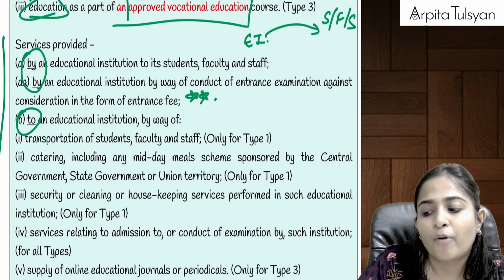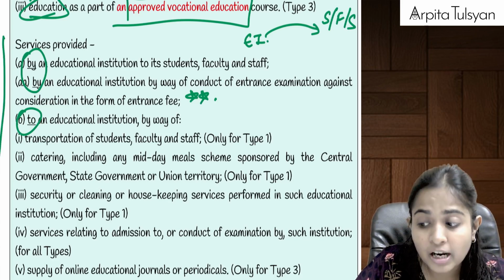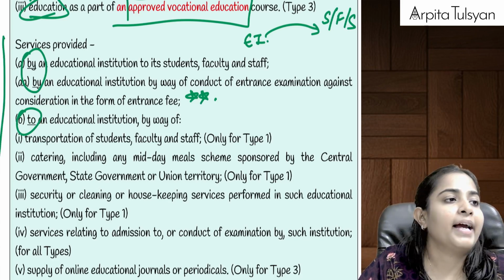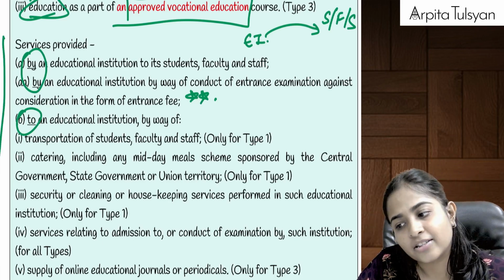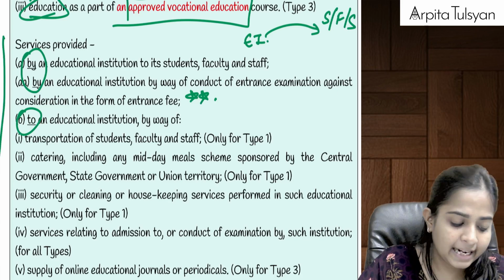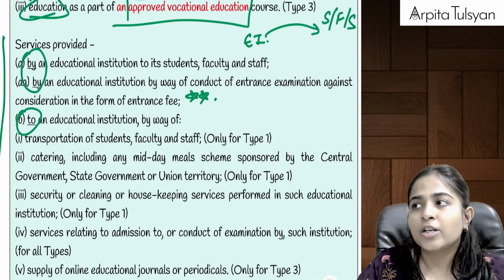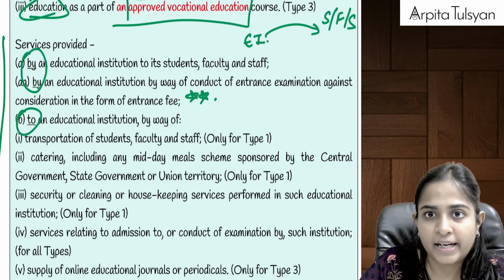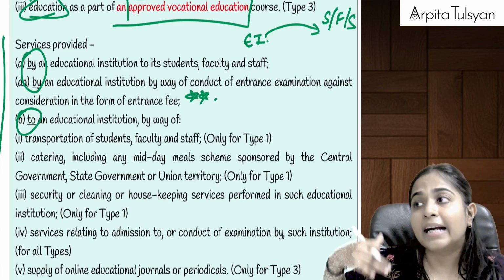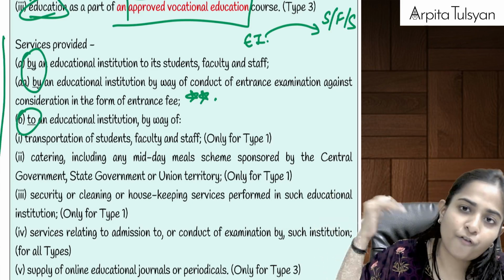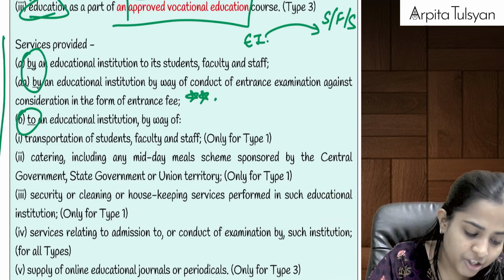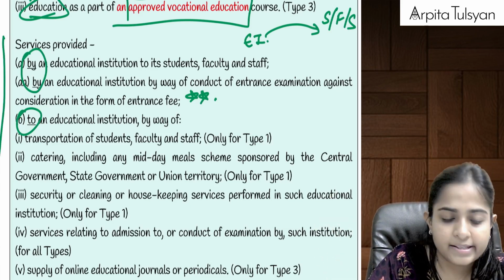Any services provided by an educational institution by way of conduct of entrance examination against consideration in the form of entrance fee, even that will be totally exempted from GST.